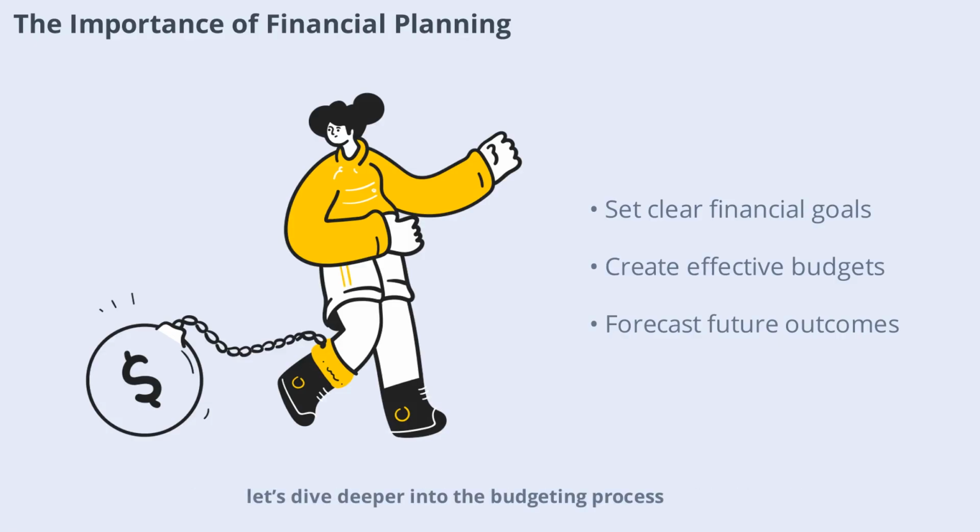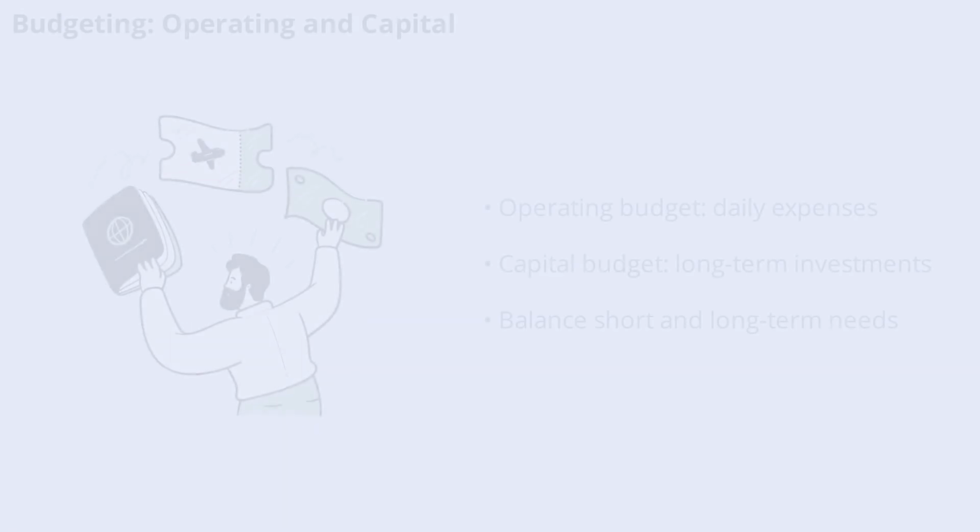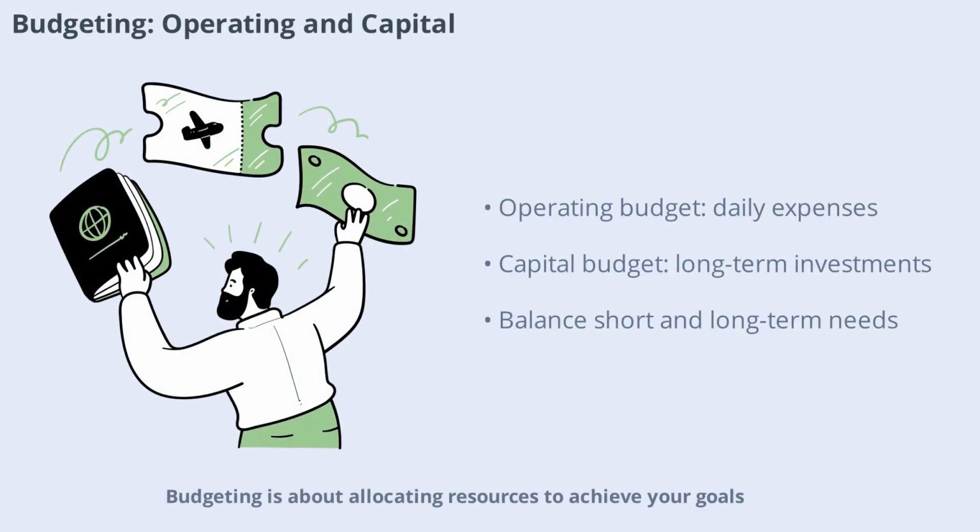Next, let's dive deeper into the budgeting process. Budgeting is about allocating resources to achieve your goals. There are two main types: operating budgets and capital budgets. Operating budgets focus on day-to-day expenses, ensuring you have enough to cover routine costs like salaries, utilities, and supplies. Capital budgets, on the other hand, are for long-term investments such as new equipment or expansion projects. By distinguishing between these two, you can better manage both immediate needs and future growth.